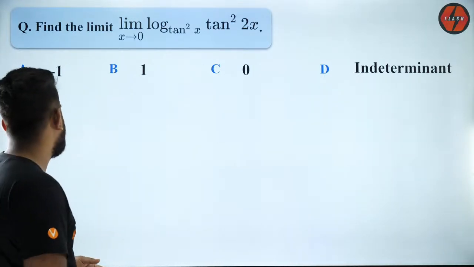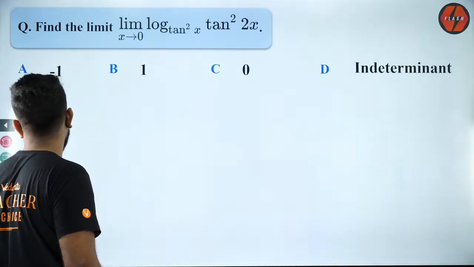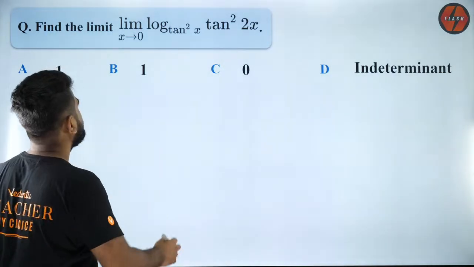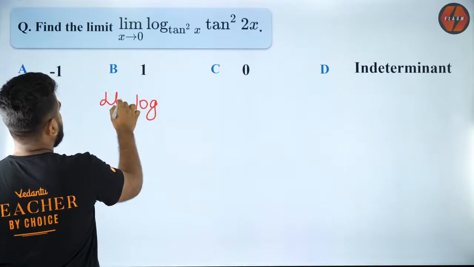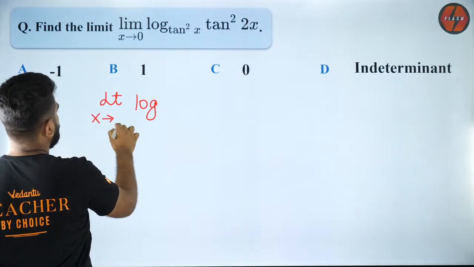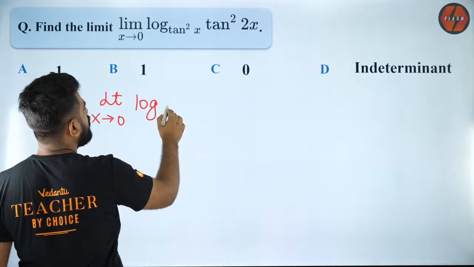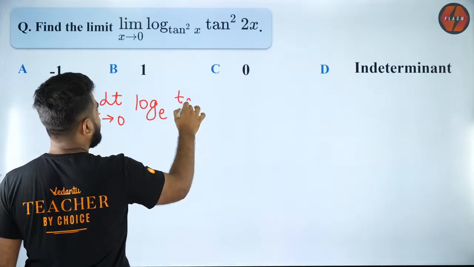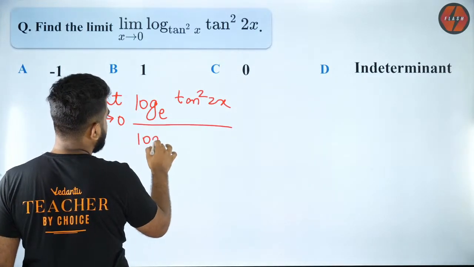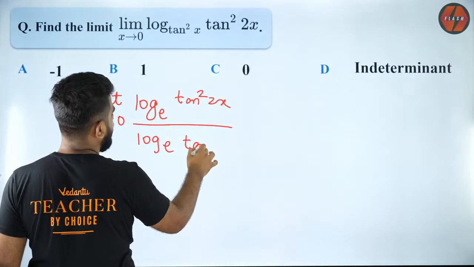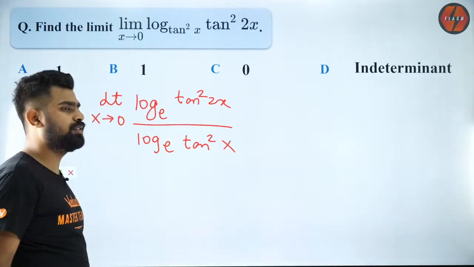Okay, so let's try to solve it, guys. So how do we do this question? First of all, can I write it as limit x tending to 0 of log to the base e tan square 2x by log to the base e tan square x? Do you guys understand this?